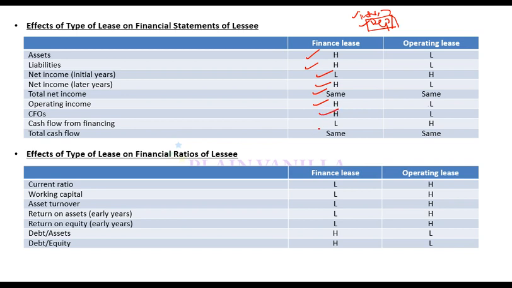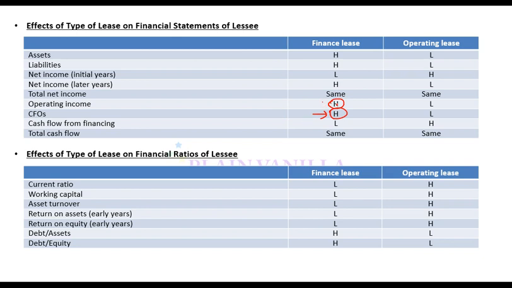Cash flow from operations higher. Generally, if your operating income is higher, then cash flow from operations is higher. Why? Because as your operating income is higher, that means you are not recording whole of expense as operating expense. If you are not recording whole of it as an operating expense, your cash flow from operations will also be higher. And some of it would be recorded in cash flow from financing.